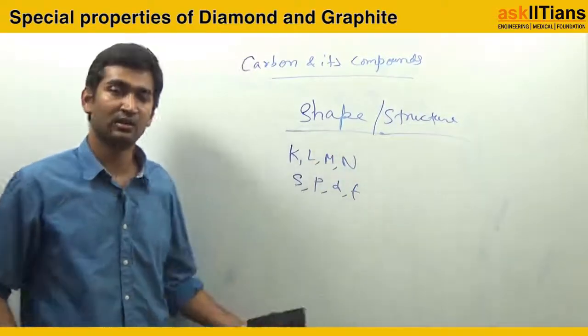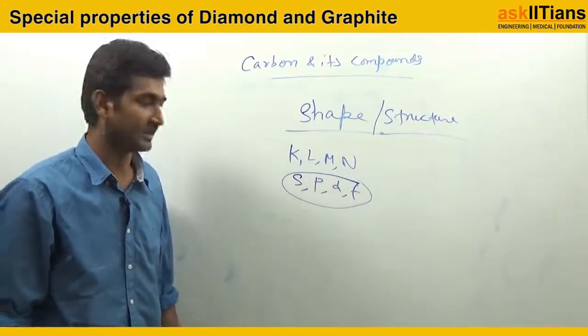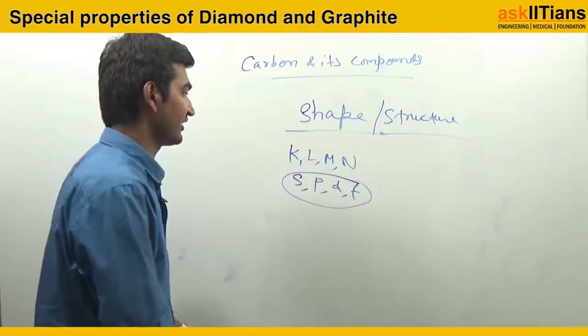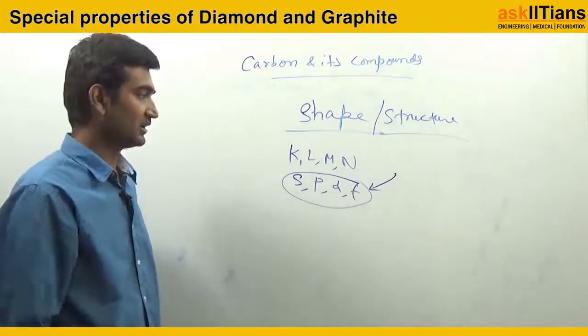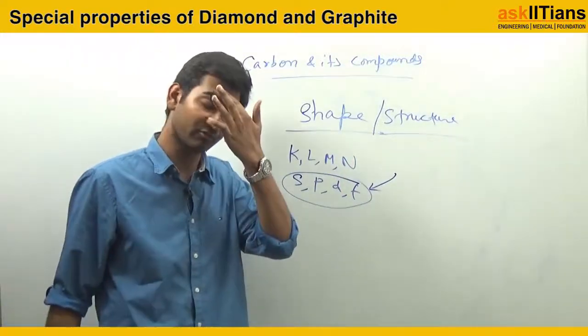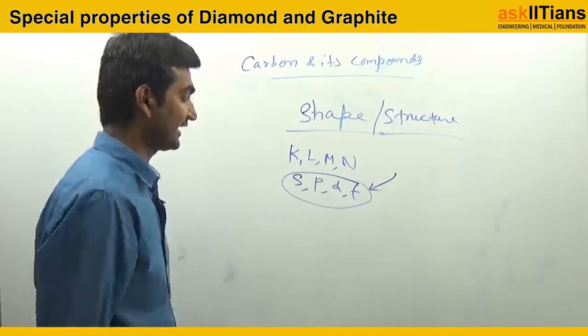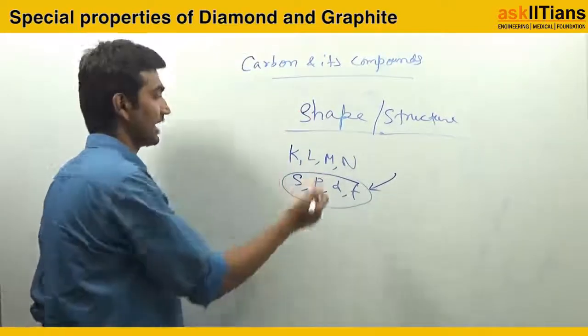These are the modern electronic configurations. So hybridization is defined with respect to the modern wave quantum mechanics theory of atomic orbitals: s, p, d and f.